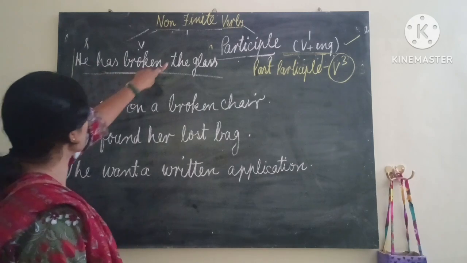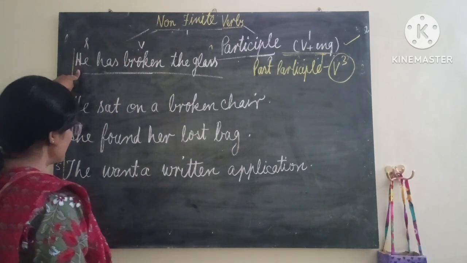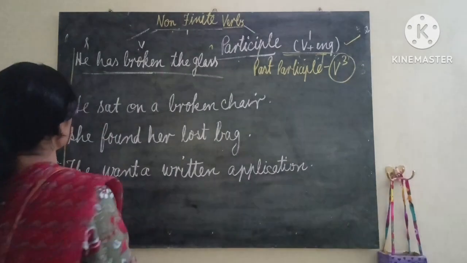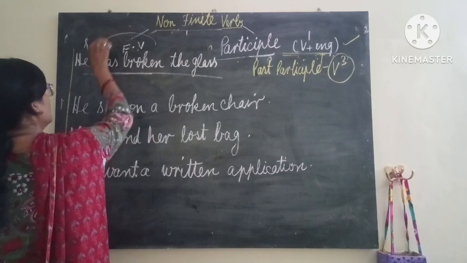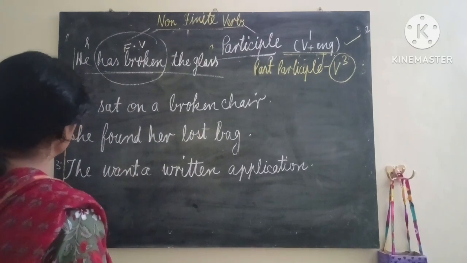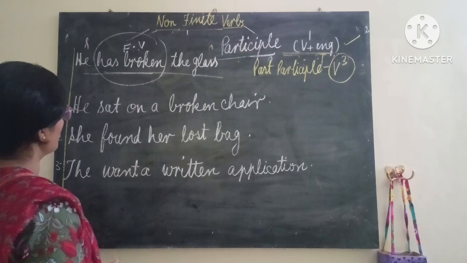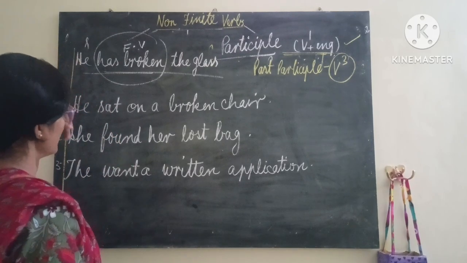It means has broken is the verb, and it is changing as we change the subject and tense. So this is a finite verb. But we are not talking about finite verbs here. We are talking about non-finite verbs, which will not change as we change subject or tense.